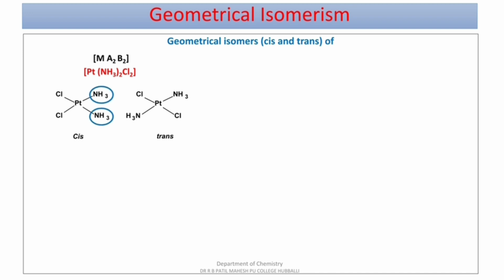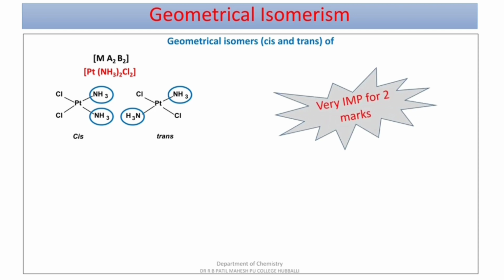Two NH3 groups are on the same side of the central metal atom, whereas in the second case the same NH3 groups are opposite to each other. They are known as trans isomers. Important for 2 marks. Please practice.